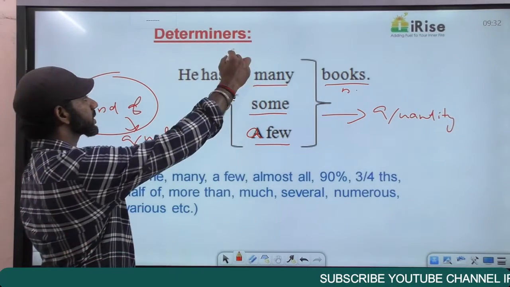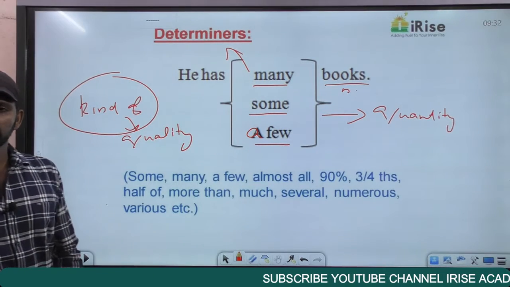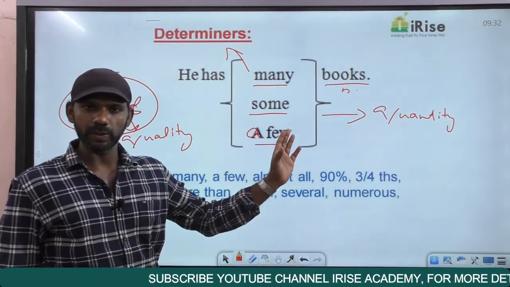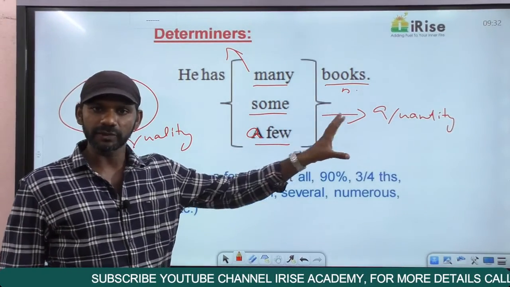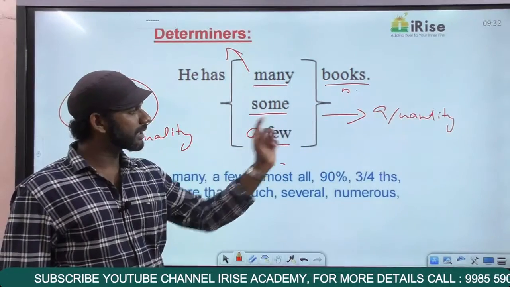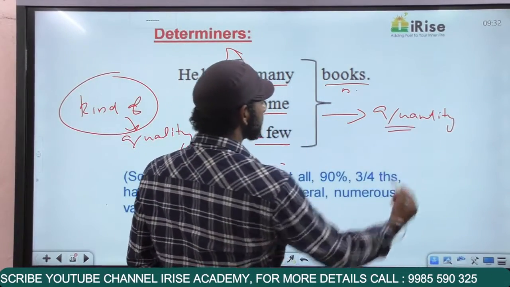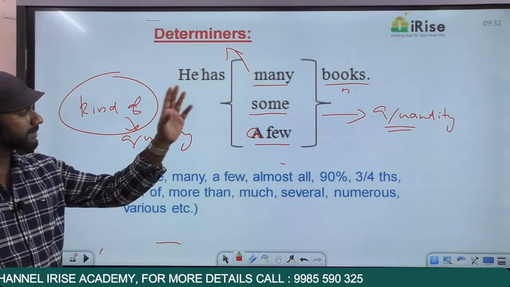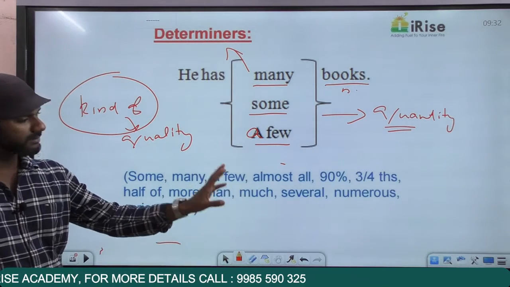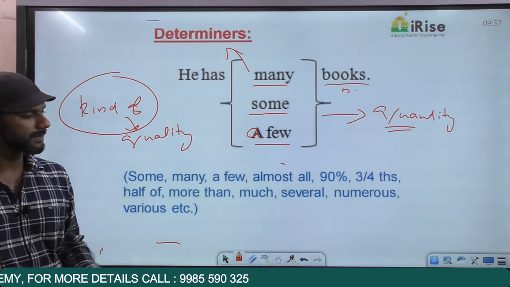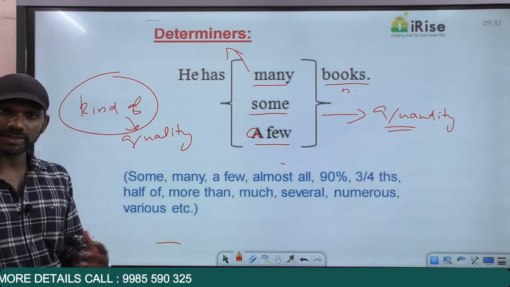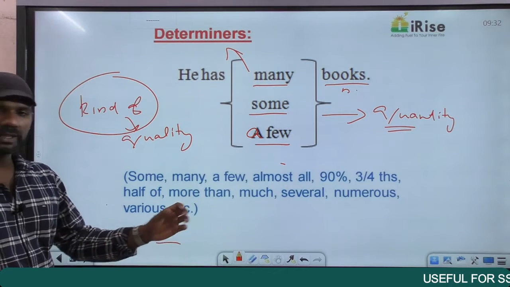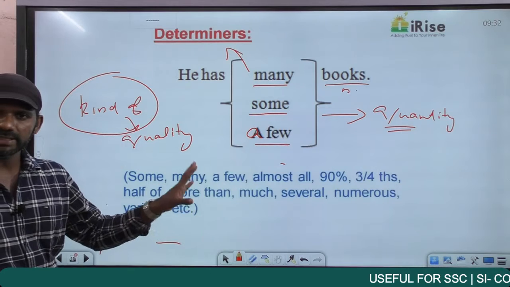Now these words are termed as determiners. That means a determiner is a word that comes in front of a noun and tells us about the quantity of the noun. So any word that comes in front of a noun and tells us about the quantity of the noun is termed as a determiner. Some commonly seen determiners are some, many, a few, almost all, 90%, 40%, 30%, 3/4, 1/4, 2/3, half of, more than, much, several, numerous, various, etc. These are some commonly seen determiners.